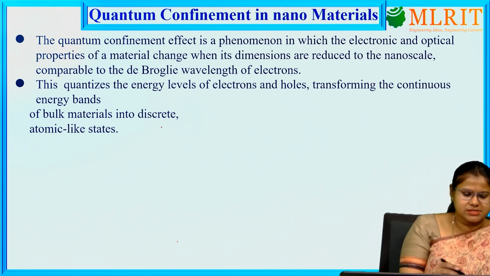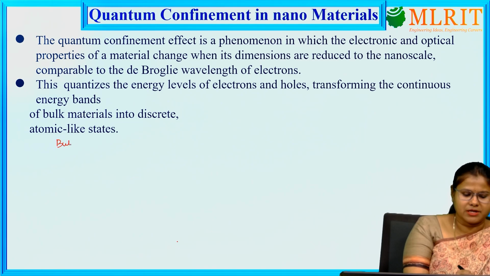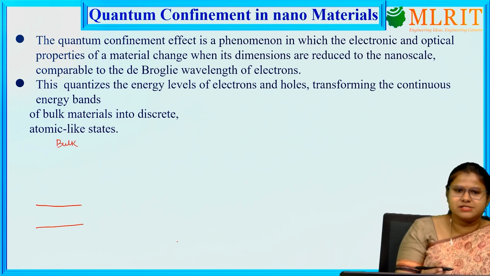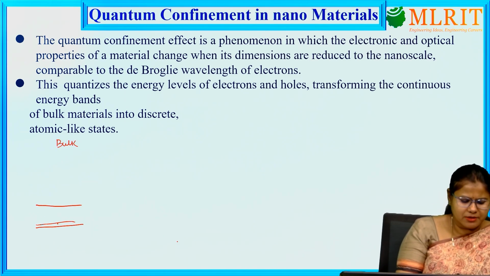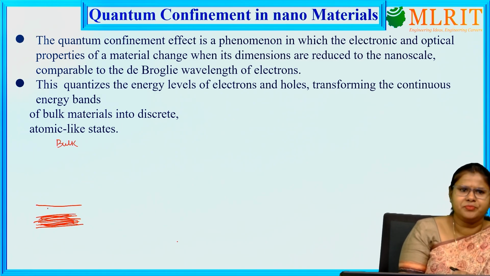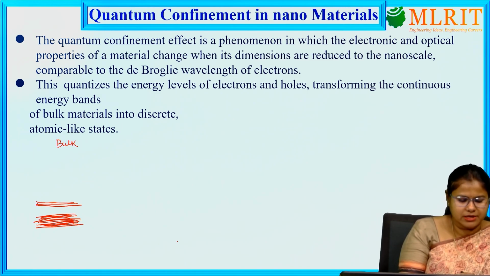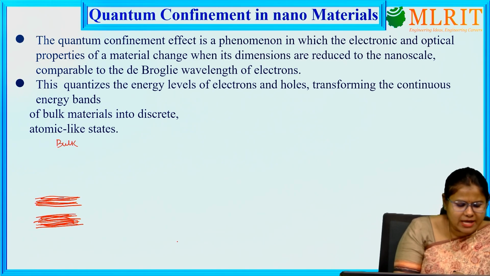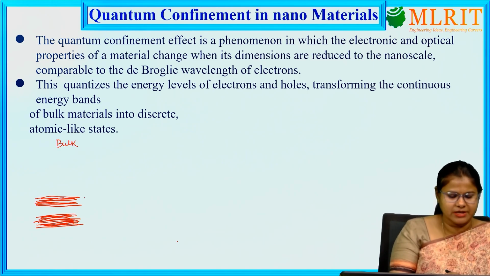That's why in the case of bulk material, energy bands will be formed. Whichever energies are close to each other will form an energy band. So we will get continuous values of energy, and these continuous values of energy will form an energy band. Next we will have some gap, then again we will get continuous values of energy. Whichever values of energy are very close to each other look like an energy band. So here energies are in the form of energy bands.